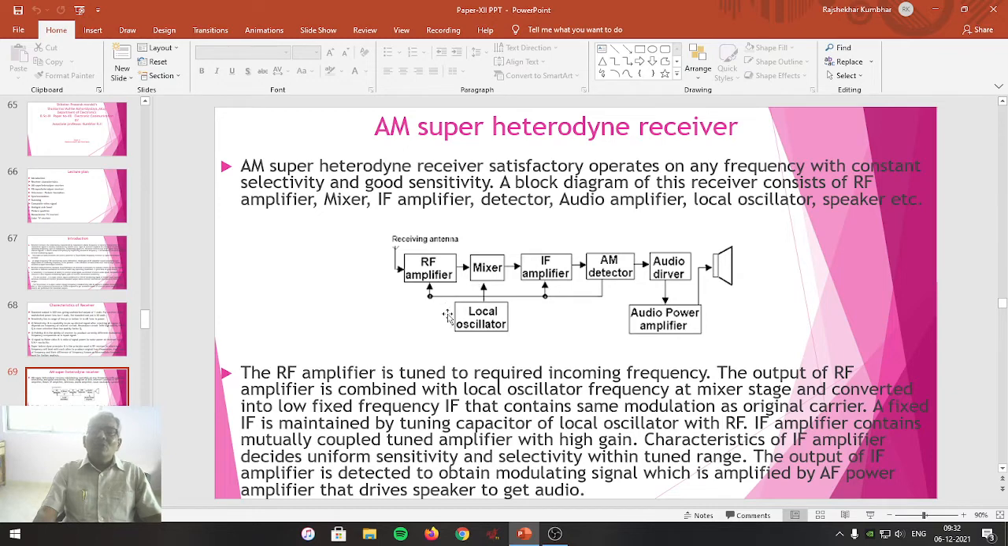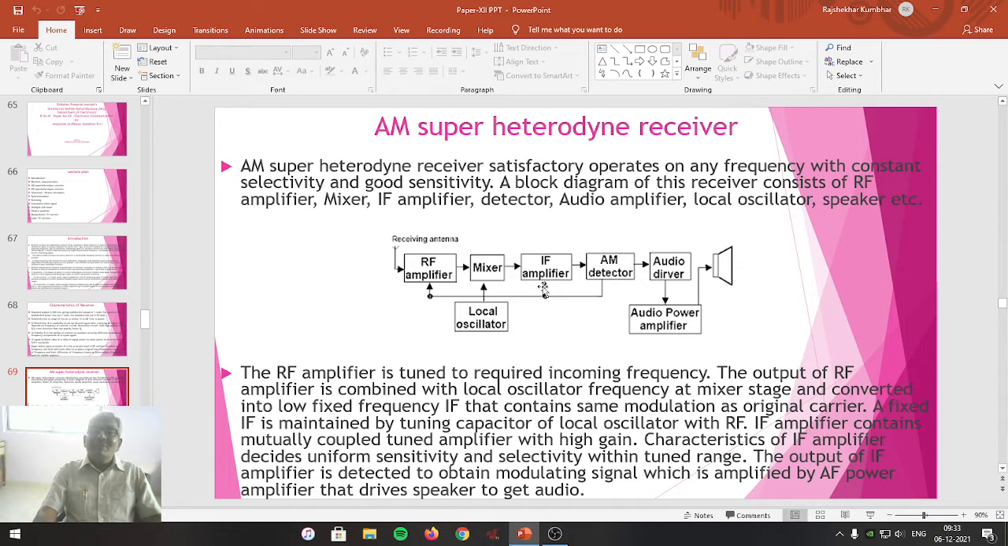Generally, the local oscillator frequency is adjustable and it is always kept greater than the frequency received by the RF amplifier. The difference between the local oscillator frequency and the incoming signal frequency is called the intermediate frequency. This intermediate frequency is given to the IF amplifier.